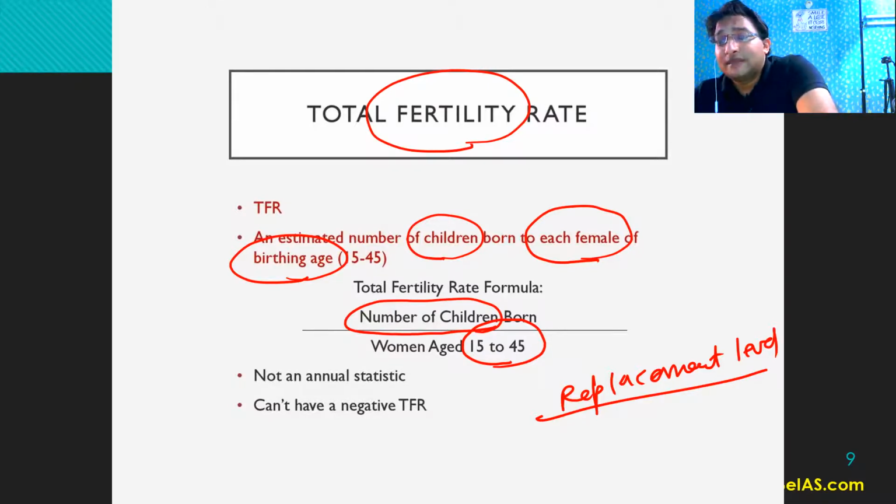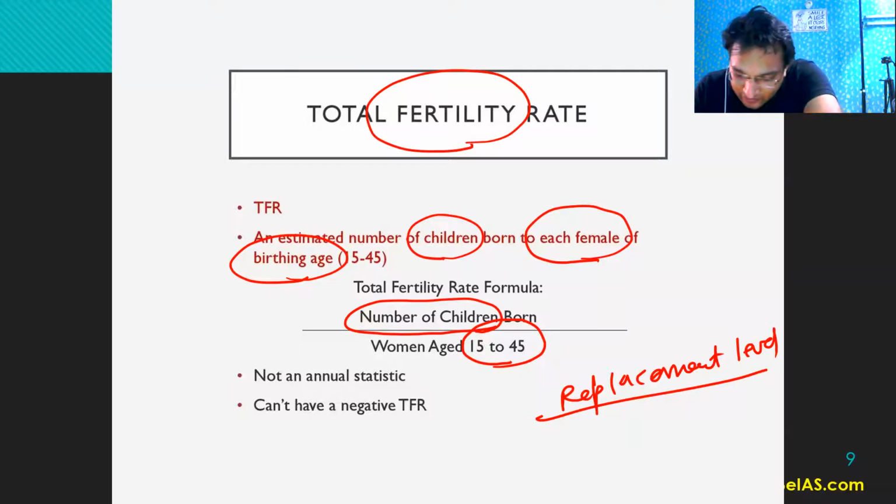Replacement का मतलब क्या है? पहली बात तो replacement, it means how many children should be born to a woman which can replace the woman and her husband. ठीक है, तो हमारा जो दो वाला कॉन्सेप्ट होता है वो रिप्लेसमेंट के लिए होता है, that the couple should be able to replace themselves by producing a particular number of children.